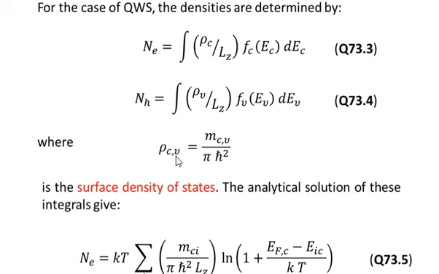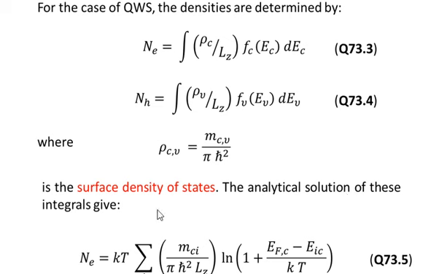So rho C,V is equal to mCV divided by pi h bar squared. This rho has been addressed in the previous slide, slide number 72. You can consult that slide to find this expression. This is the surface density of states.